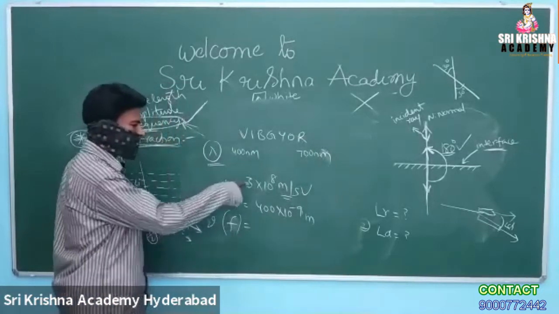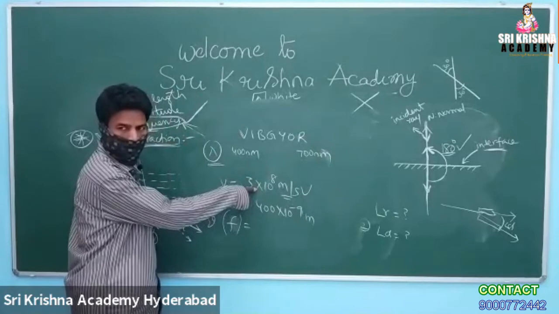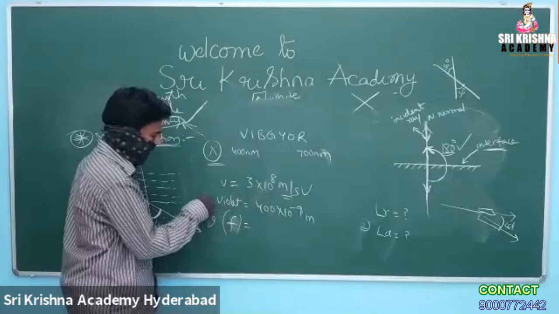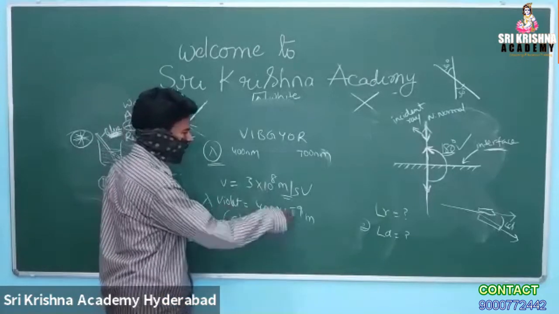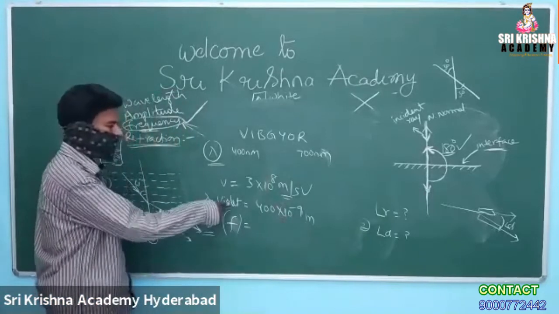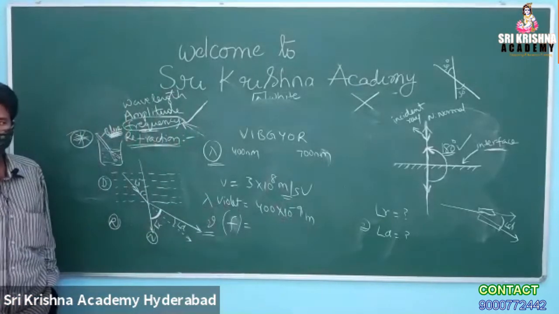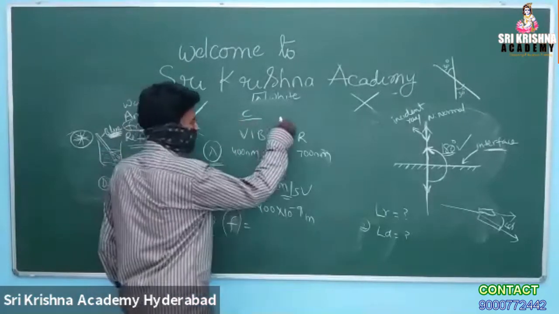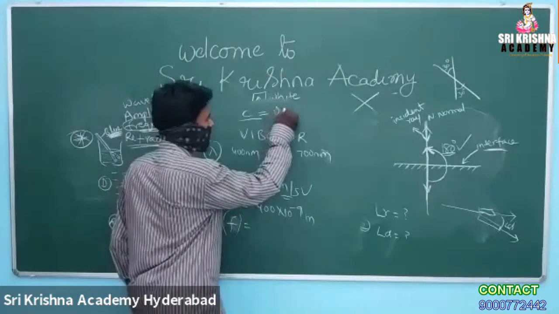If I ask, it's an important question what I am asking. Velocity is 3 into 10 power 8. And lambda is equal to 400 into 10 to the power of minus 9 meter for the violet color I am asking. What is the frequency of the violet color? C by nu. First you tell the answer. C is equal to? Nu lambda. Very good.